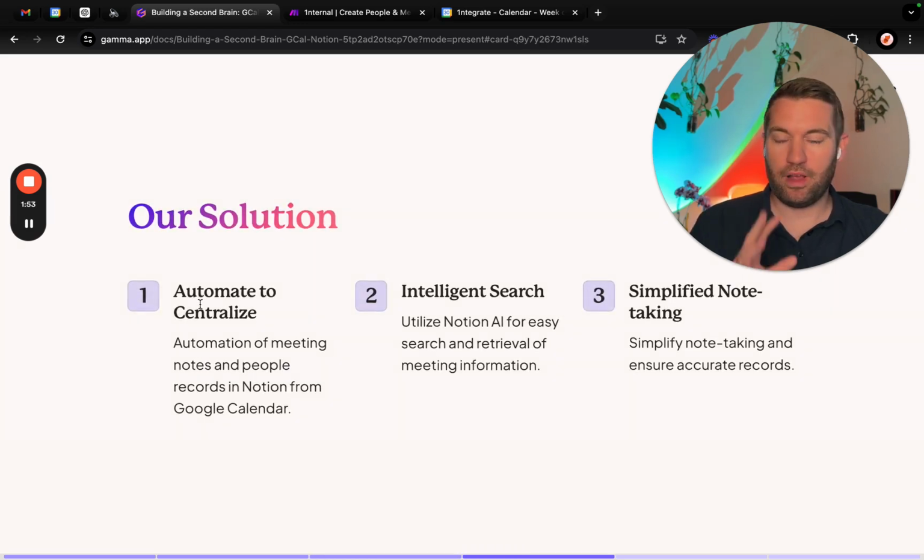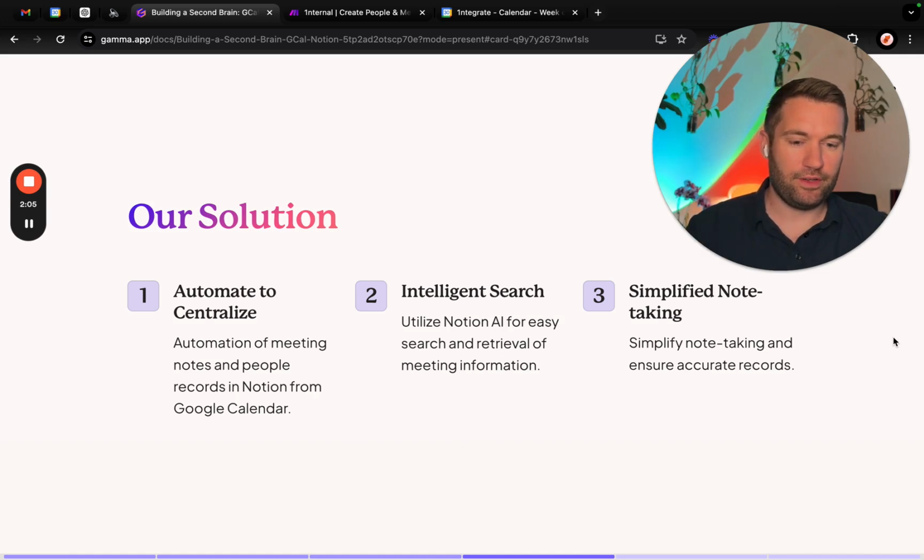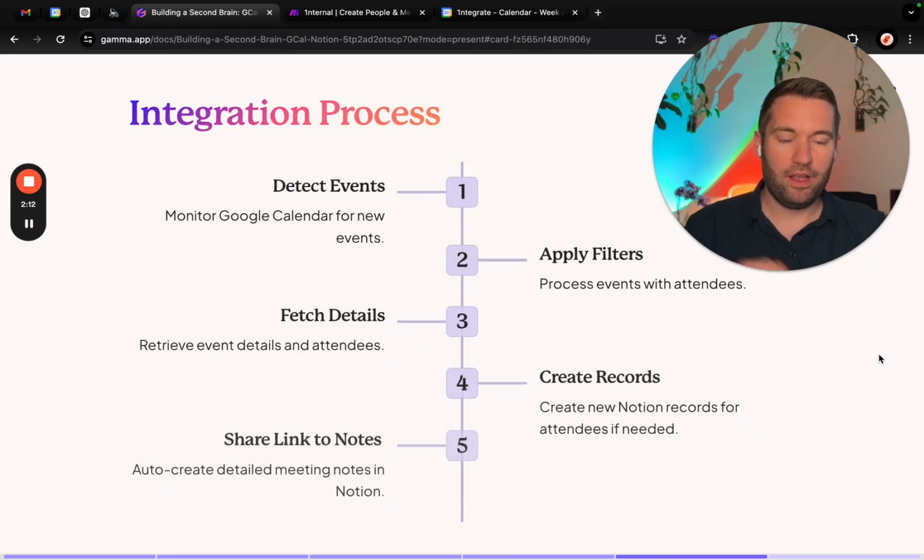The solution I wanted to automate in order to centralize. So what I mean by that is I knew that if I could automate it, I was going to follow the automation to allow for all my notes to be centralized. I also wanted to leverage Notion AI, their intelligent search, and just make it simple for me so I don't have to think too much about it.